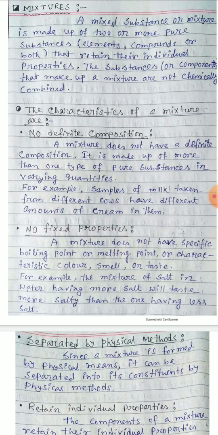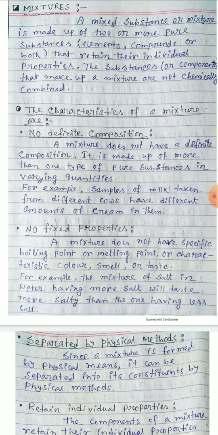That is, the composition of cream in milk is not the same in all samples of milk. So a mixture does not have any fixed or definite composition.